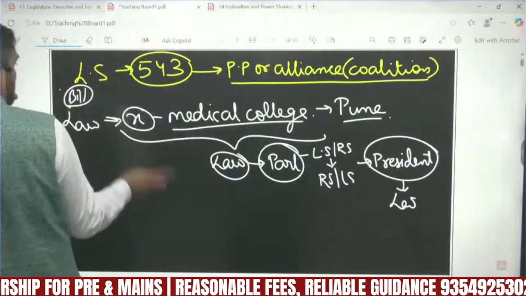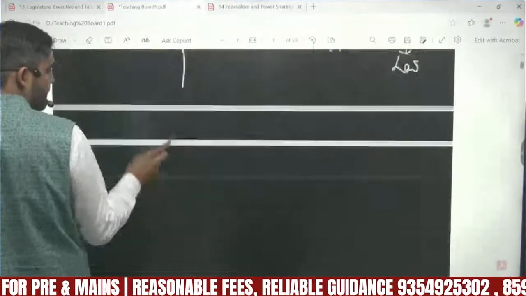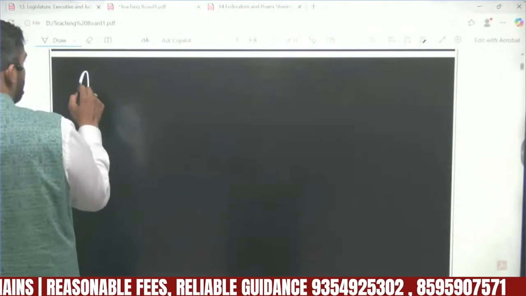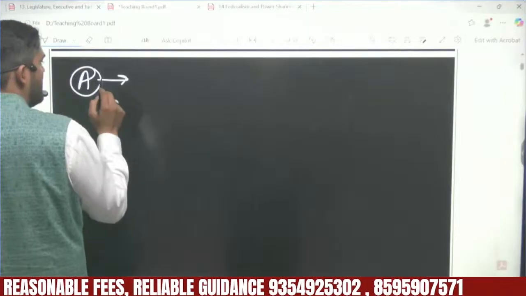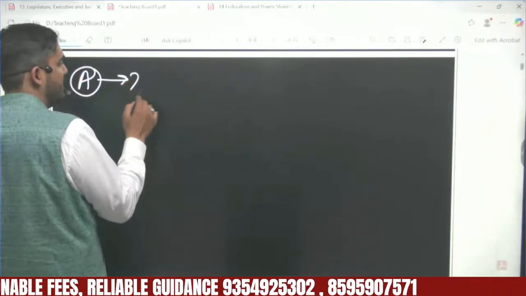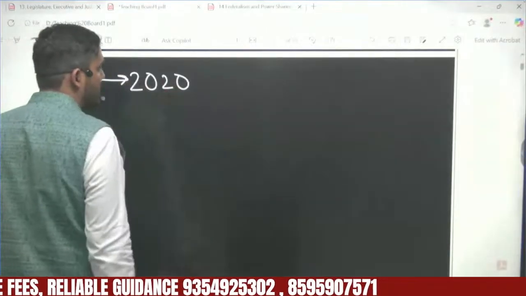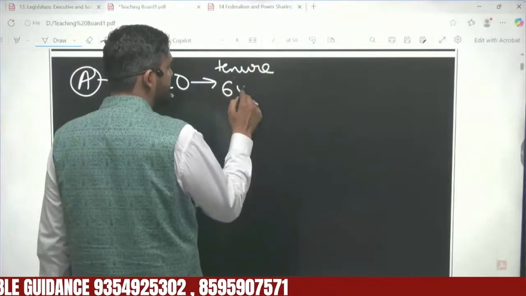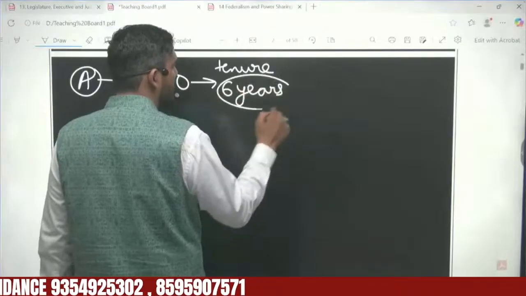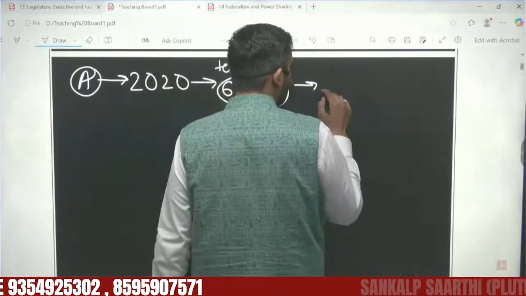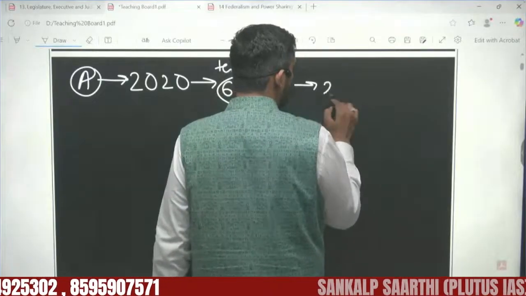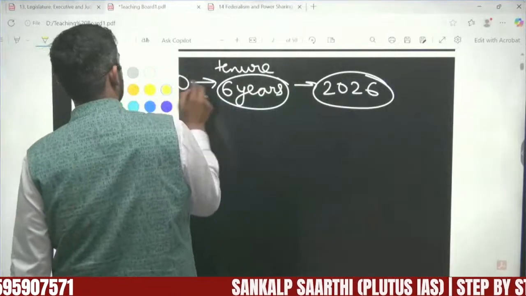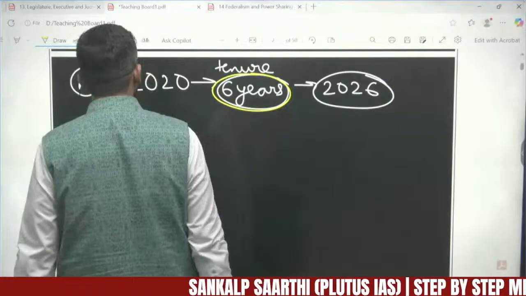Let me tell you what happens in Rajya Sabha. For example, there is a person A. He got elected to Rajya Sabha in, let's say, 2020. Because he has a tenure of 6 years, he will retire from the membership of Rajya Sabha in 2026. This particular rule of 6 years is very important to remember.